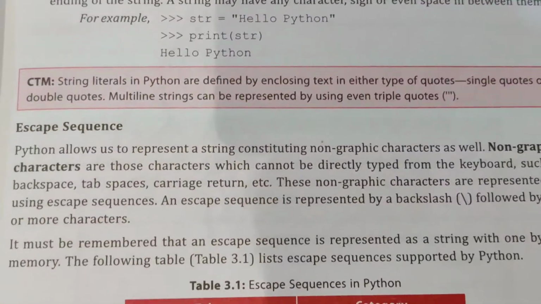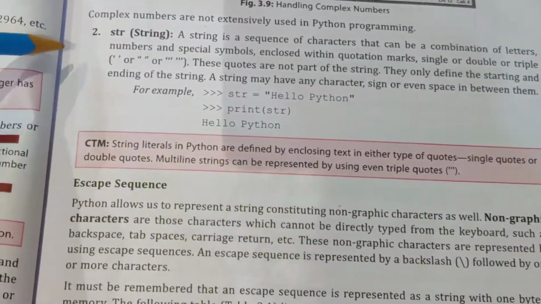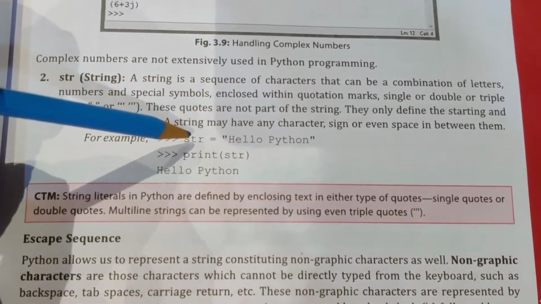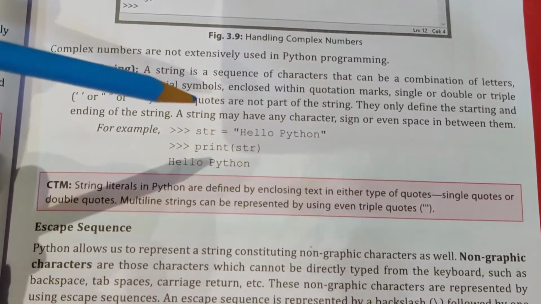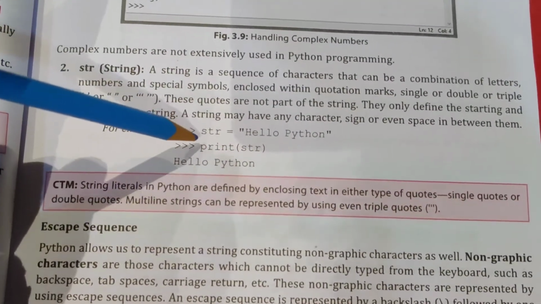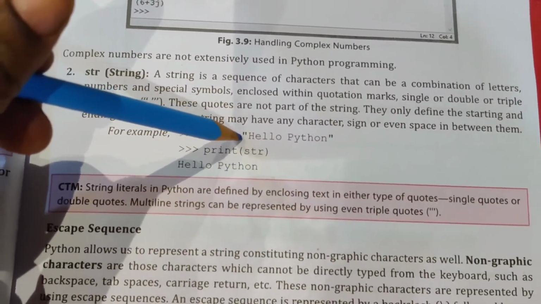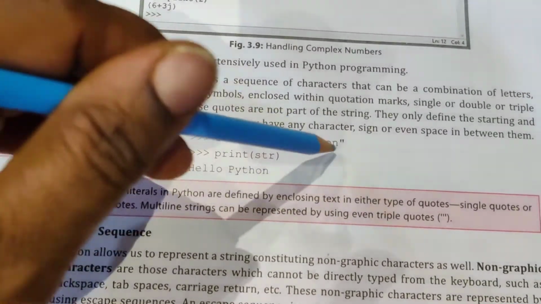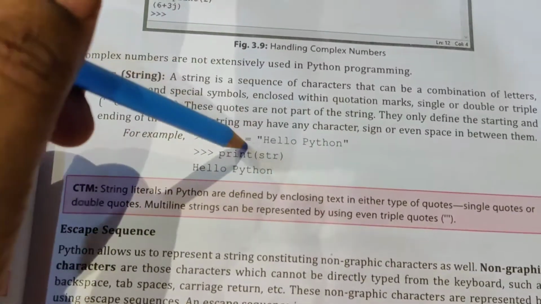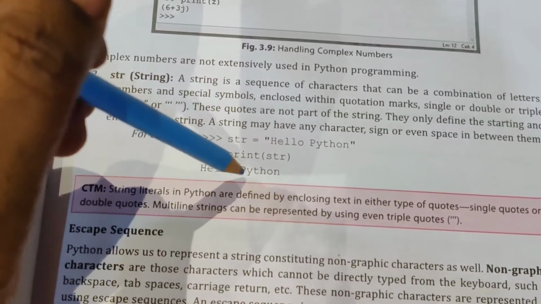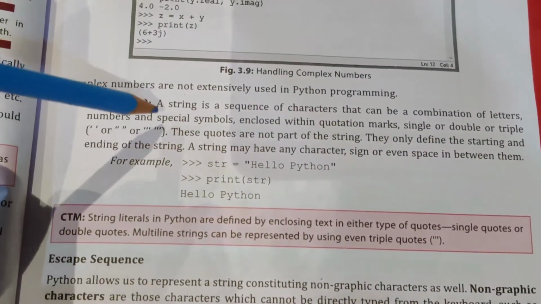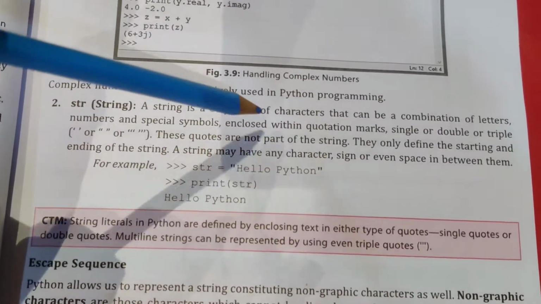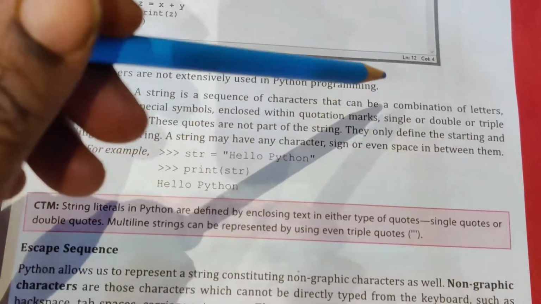Now the next data type is your string. String means anything you write within double quotes is called your string, whether it's a number or a group of characters. Suppose str is a variable in which you are storing double quotes hello Python, print str. It will print hello Python. Whatever you have written in double quotes, it will print, that is your string. A string is a sequence of characters that can be made of letters, numbers or special symbols enclosed within quotation marks, single or double.